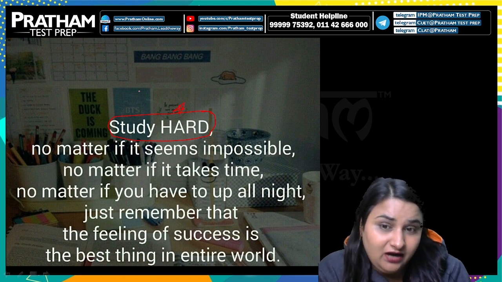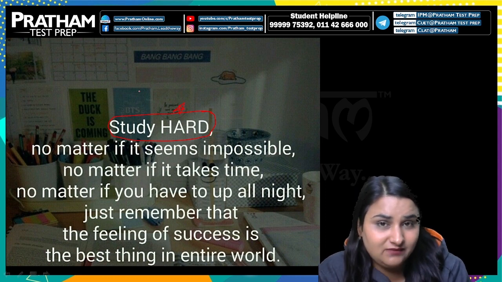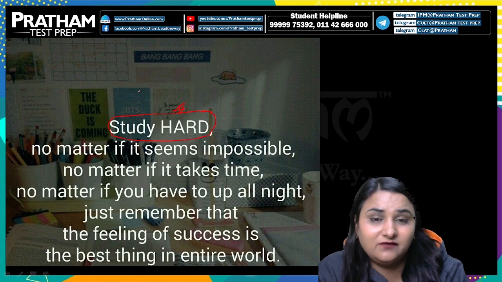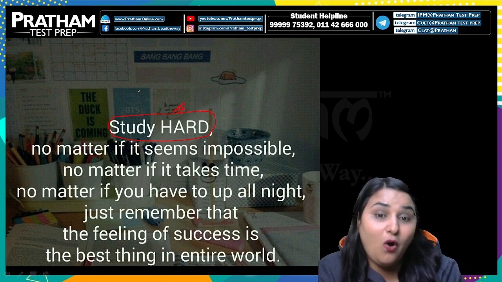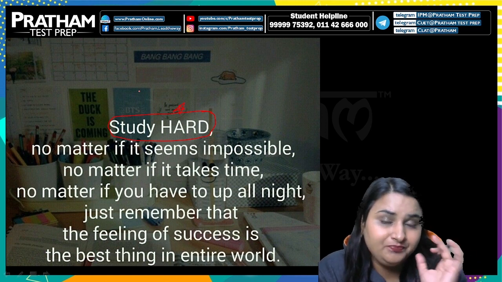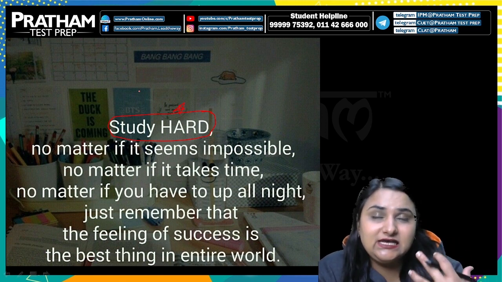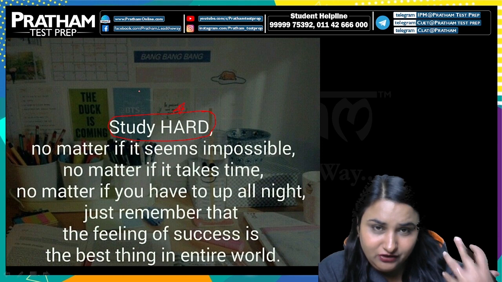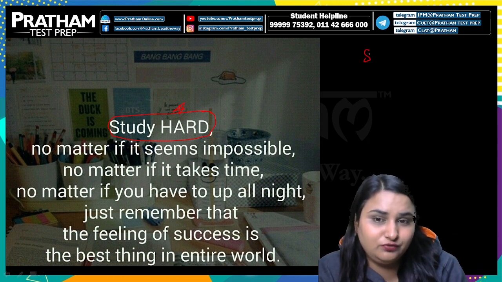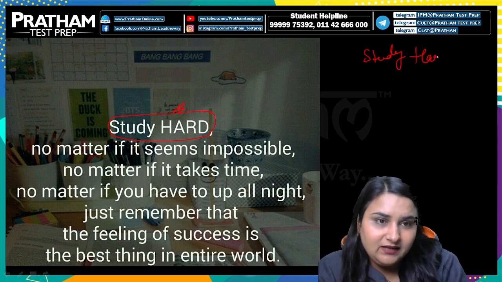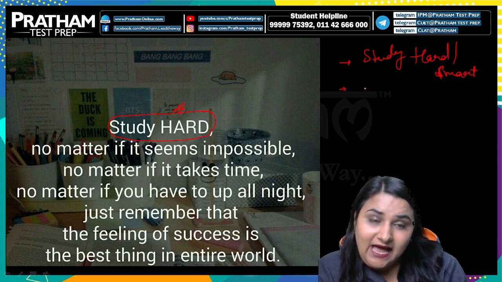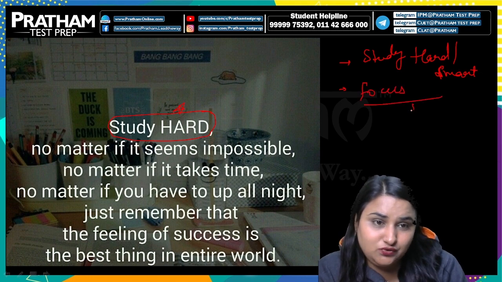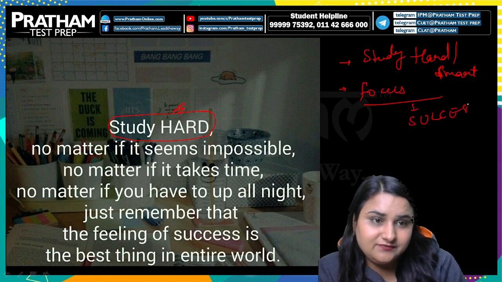So study hard, no matter if it seems impossible, no matter if it's taking a lot of time, no matter if you have to stay up all night, just remember that the feeling of success is the best thing in the entire universe. So focus should be on study hard. I'll say along with studying hard, you need to study smart also, and you need to stay focused to achieve success.